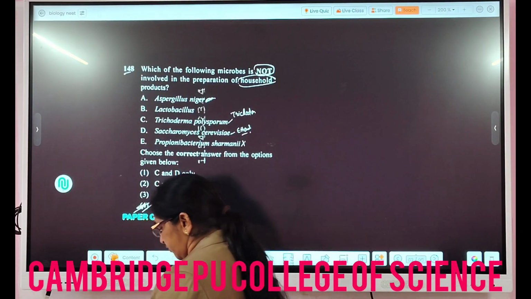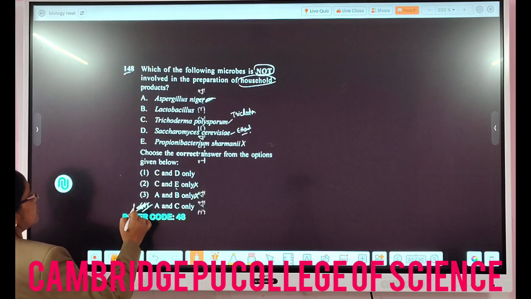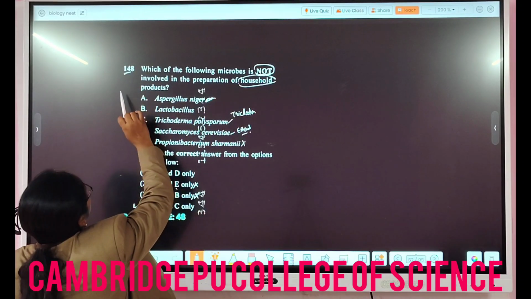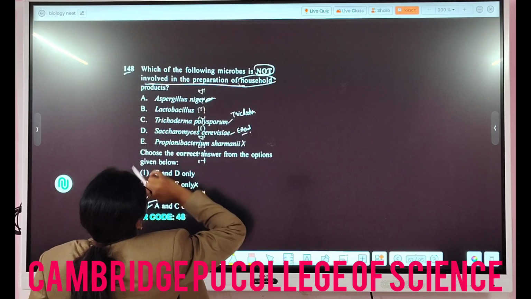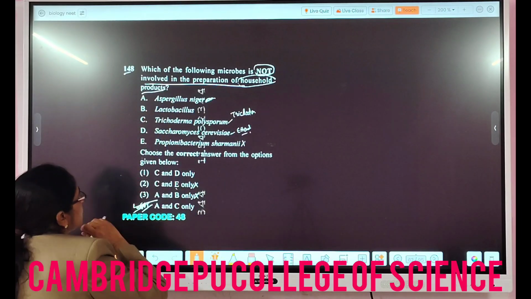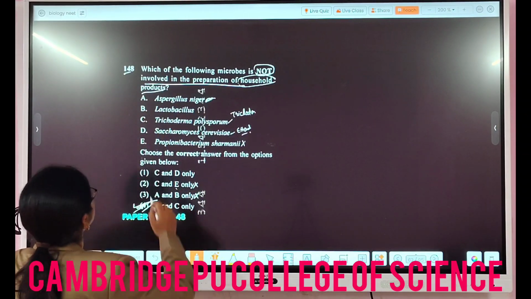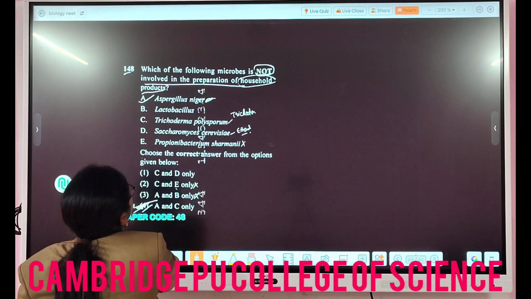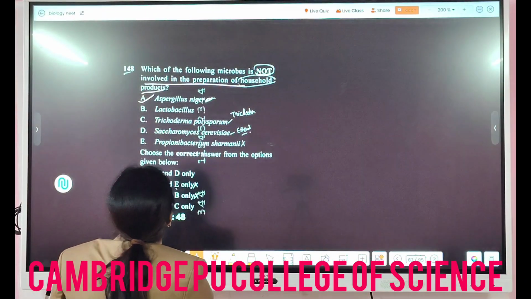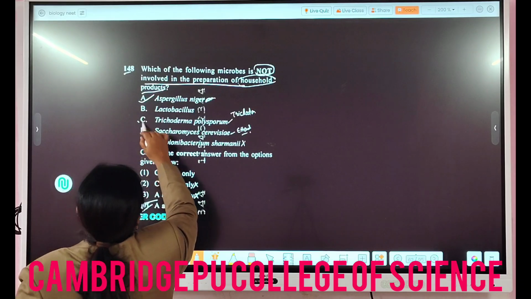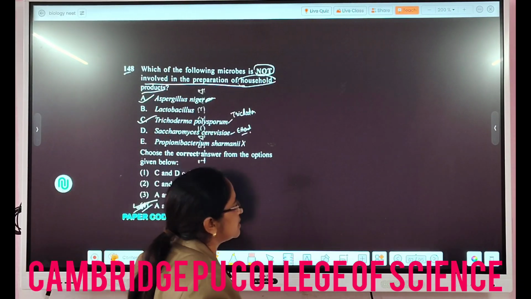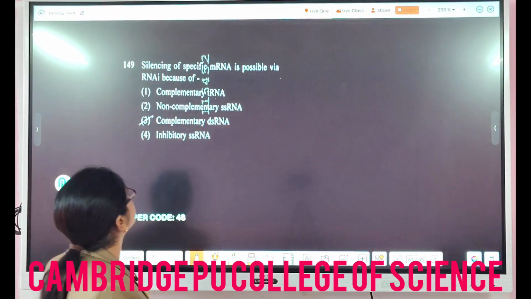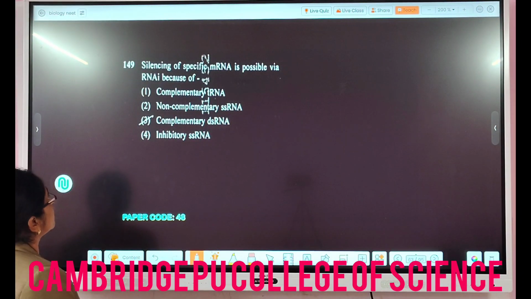Then question number 148 here. The answer is option 4, A and C. They have asked which microbes are not involved in the preparation of household products. So why A and C? Aspergillus niger, this is in industrial products, and C, Trichoderma polysporum, they are for chemical industries, industrial production.